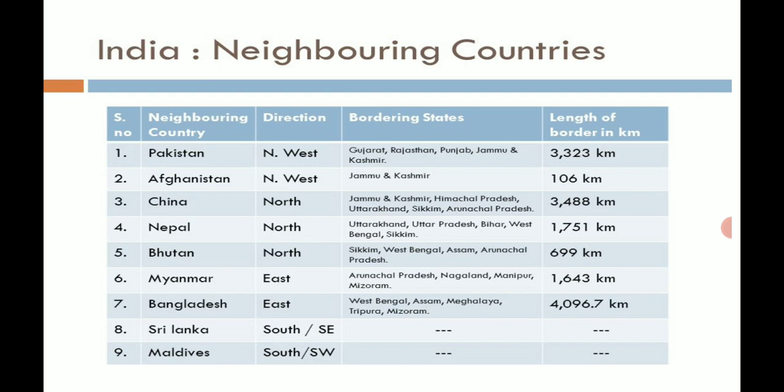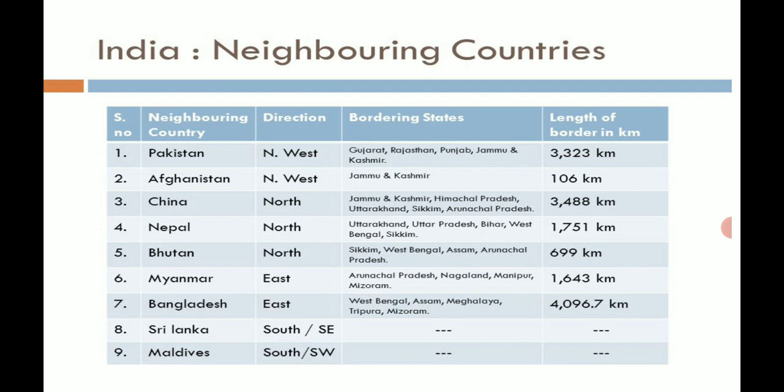First one is Pakistan, where we have its location in the northwest of India. Then the bordering states. Which states will come here? Gujarat, Rajasthan. Then you have Jammu and Kashmir, Punjab also. Length of the border in kilometer is 3,323 kilometer.